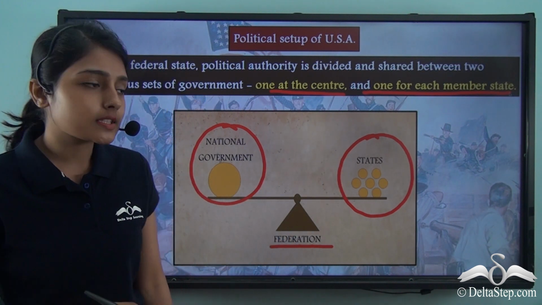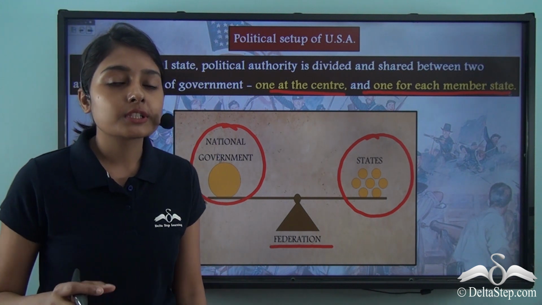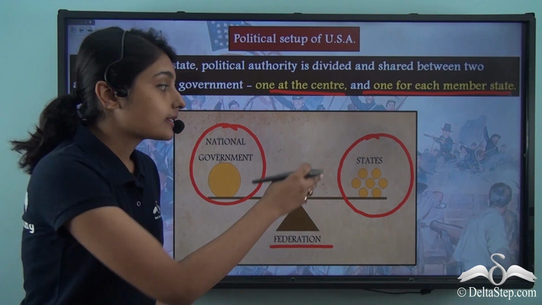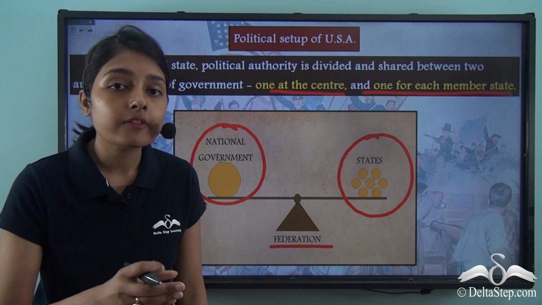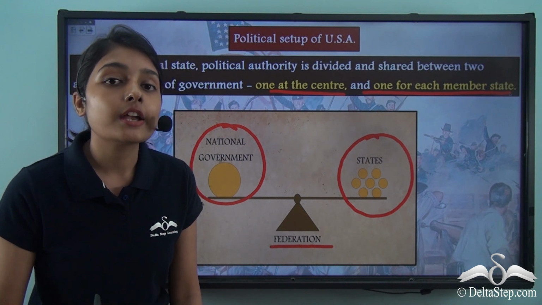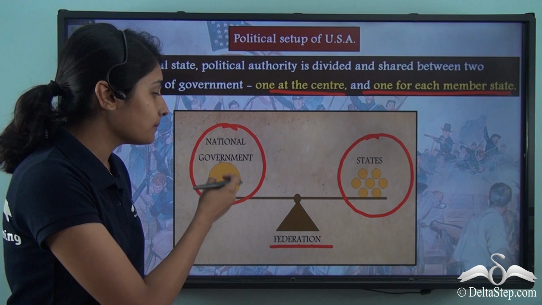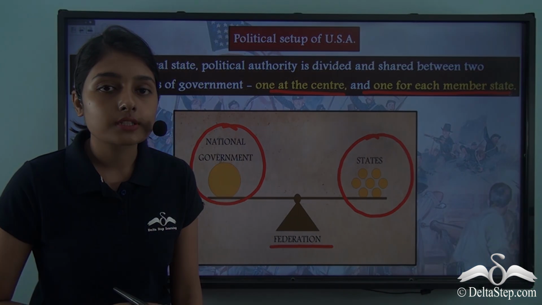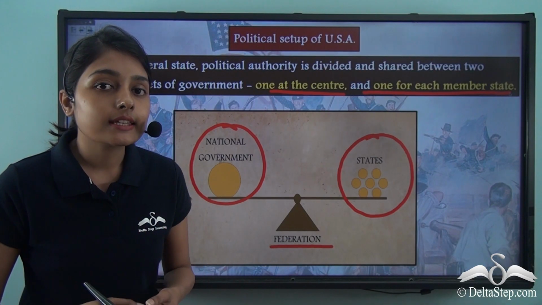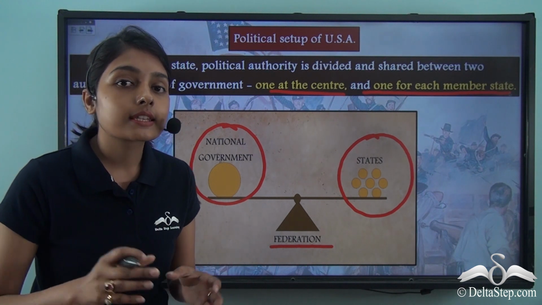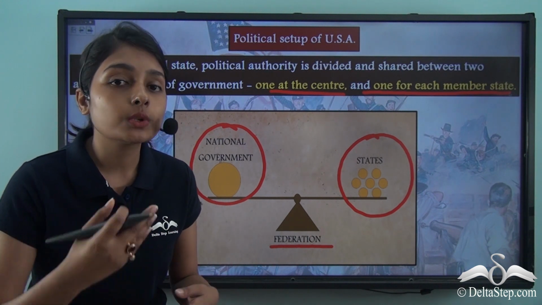Now, this is not to say that the federal government is more powerful, because the states also have the power to influence and regulate the decisions that are made by the federal government. So, in a way, you can say that the state governments get to exercise their power at two levels.